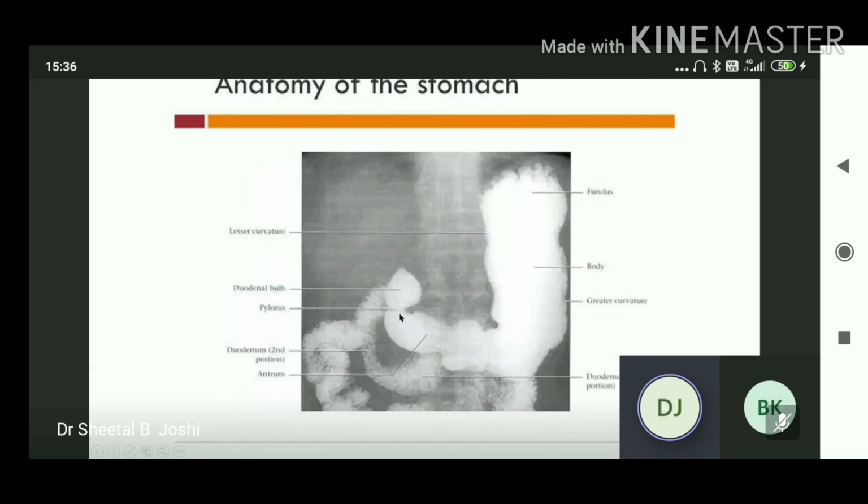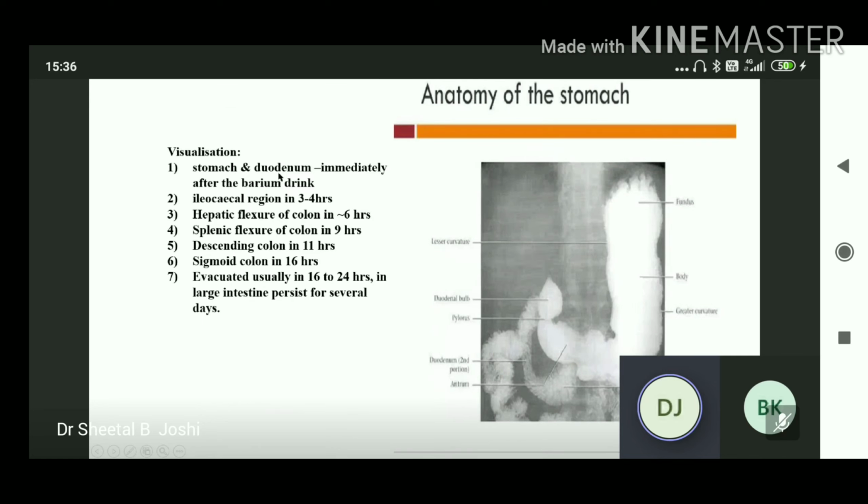The pyloric part of the stomach, the duodenal second portion, and the antrum. Here the stomach and duodenum immediately after the drink. We can take this radiographic film at this point after taking the drink. It will evacuate in 16 to 24 hours and in the large intestine persist for several days.